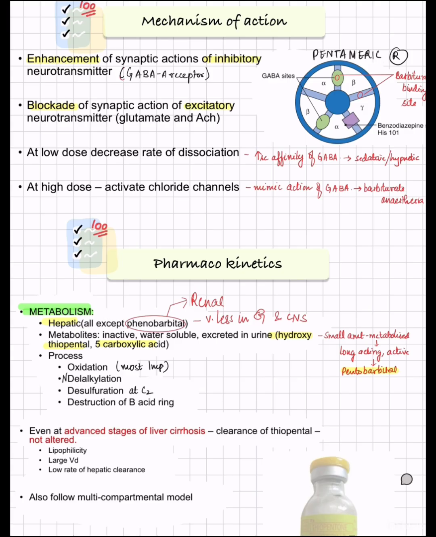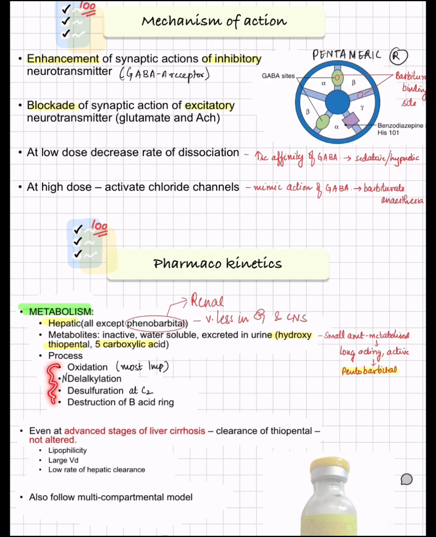Coming to pharmacokinetics, they are metabolized by the liver, all except phenobarbital. Then coming to metabolites, we have hydroxythiopental and 5-carboxylic acid, which are inactive, water soluble and excreted in urine. A small amount is also metabolized to pentobarbital, which is long acting and is active. Okay, what is the process of this metabolism?